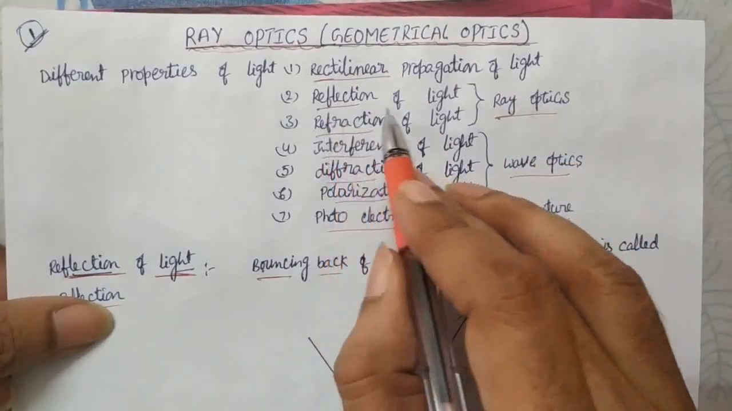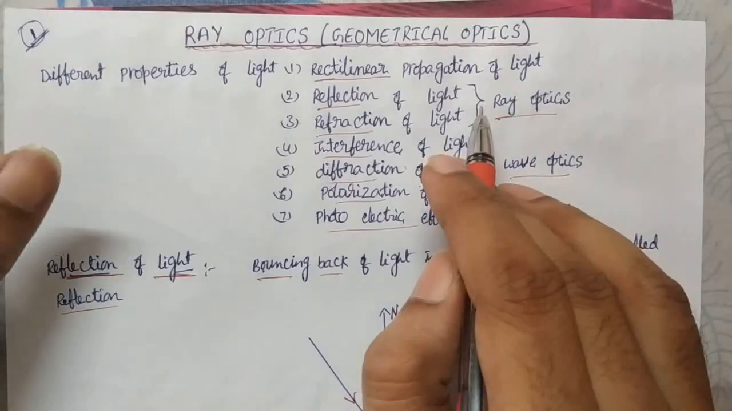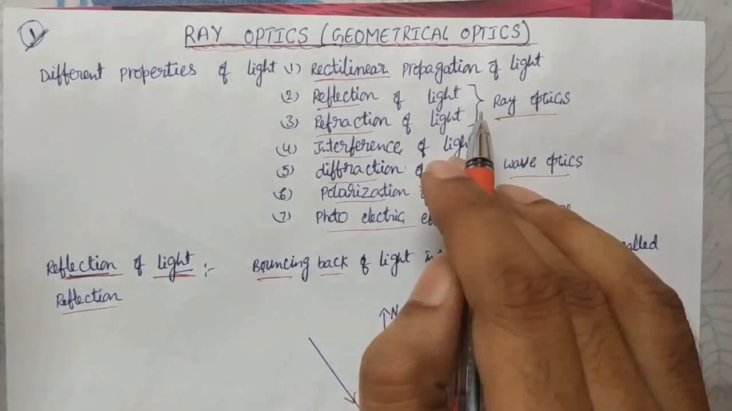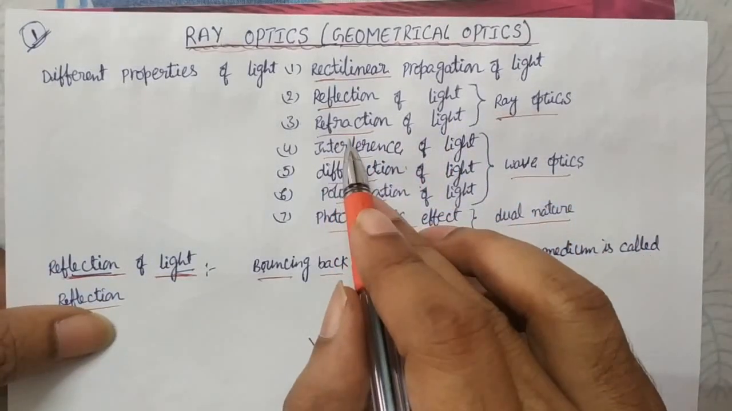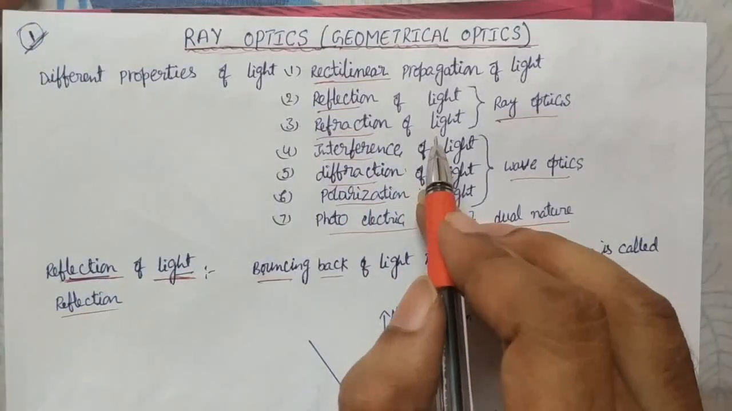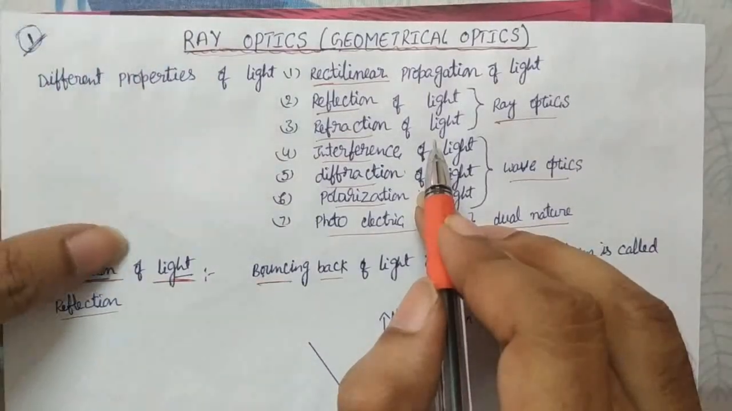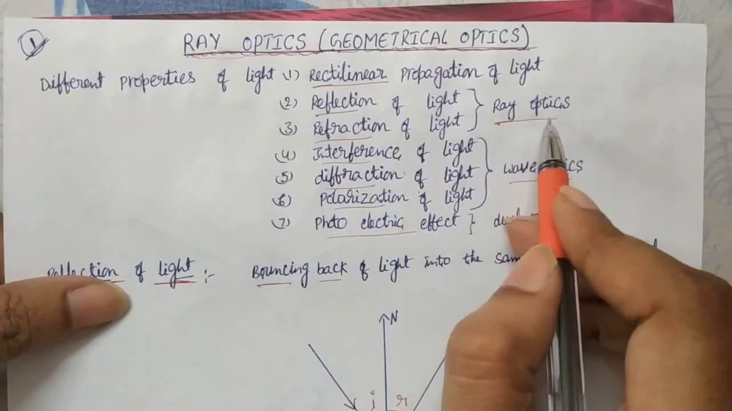That is reflection of light. Reflection means when light falls on a smooth surface, it bounces back into the same medium. That's what you call reflection. And the next one is refraction. When light enters from one medium to another medium, a small change in the path occurs. That's what you call refraction. These two properties we study in ray optics.